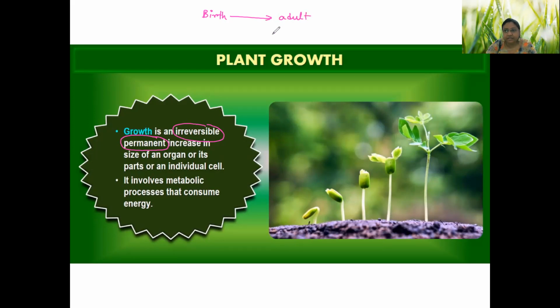Okay, adult, not up to the date. Why? From birth to adult, we get into a specific size and shape. If after that I am adding something, I am getting fat, I am getting thin, then it is not termed as a growth. Understood?